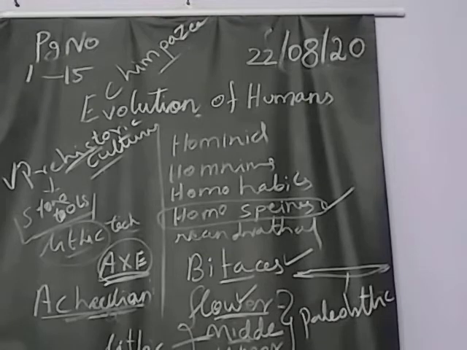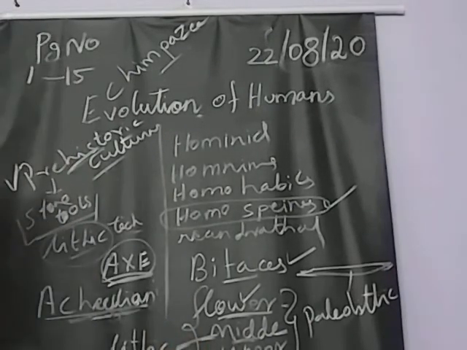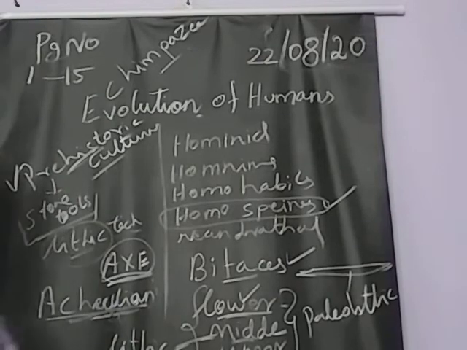So lithic means what? It means stone. The methods and techniques involved in the production of stone tools. Lithic means stone, and the stone will be used for making the tools. The production of tools will be made by stone. That was given more importance in the Middle Paleolithic culture.